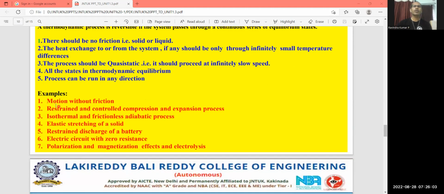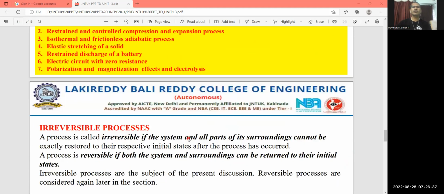For a reversible process, the examples you can consider are motion without friction, restrained and controlled compression and expansion process, isothermal and frictionless adiabatic process, elastic stretching of a spring solid, restrained discharge of a battery. See, restrained discharge of a battery, that is a very important pointer for competitive exams. Electric circuit with zero resistance, polarization and magnetization effects, and electrolysis. So, these are the examples we can consider for the reversible process.